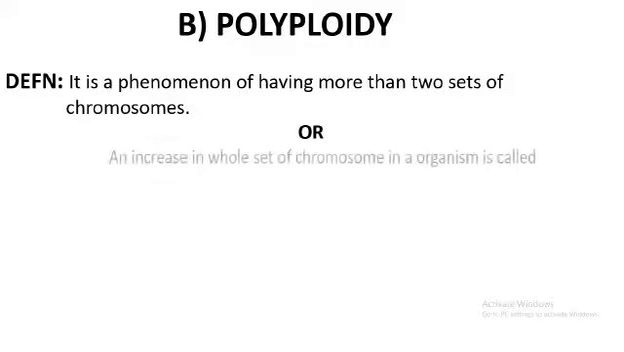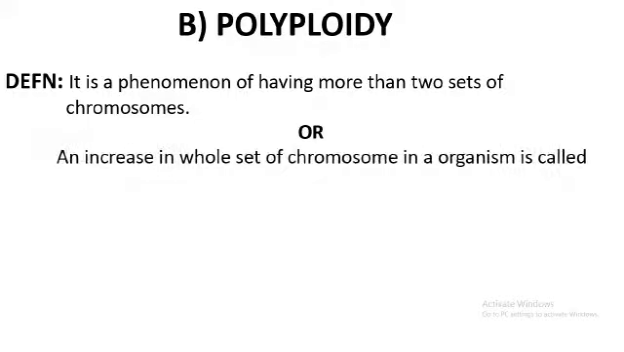Or you have another definition. An increase in the whole set of chromosomes in an organism is called polyploidy. So the major difference between aneuploidy and polyploidy is, in aneuploidy, only one or two chromosomes can be added or deleted. Here it is addition only, no deletion. So usually one complete set of chromosomes will be added.